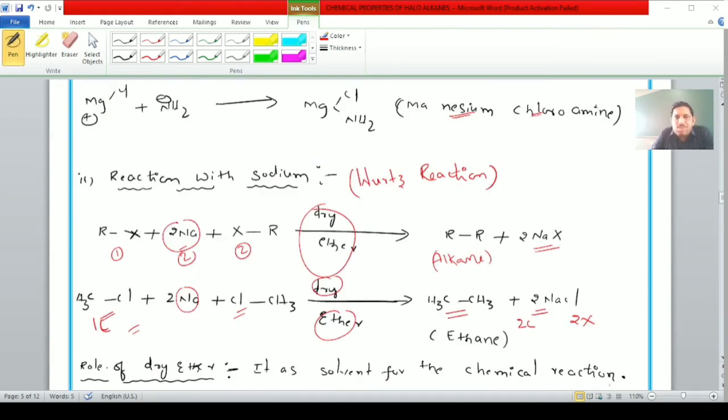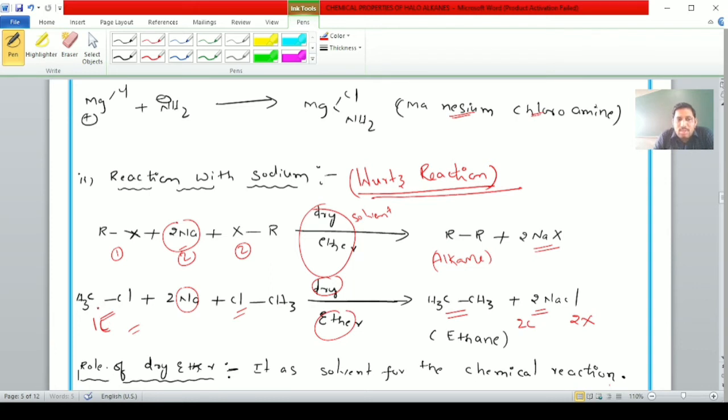Next continuation, students. Reaction with sodium. Right students, when two molecules of alkyl halides react with one another in the presence of sodium and dry ether as the solvent, they form alkanes, that is R single bond R plus two molecules of sodium halide. This reaction is known as Wurtz reaction.